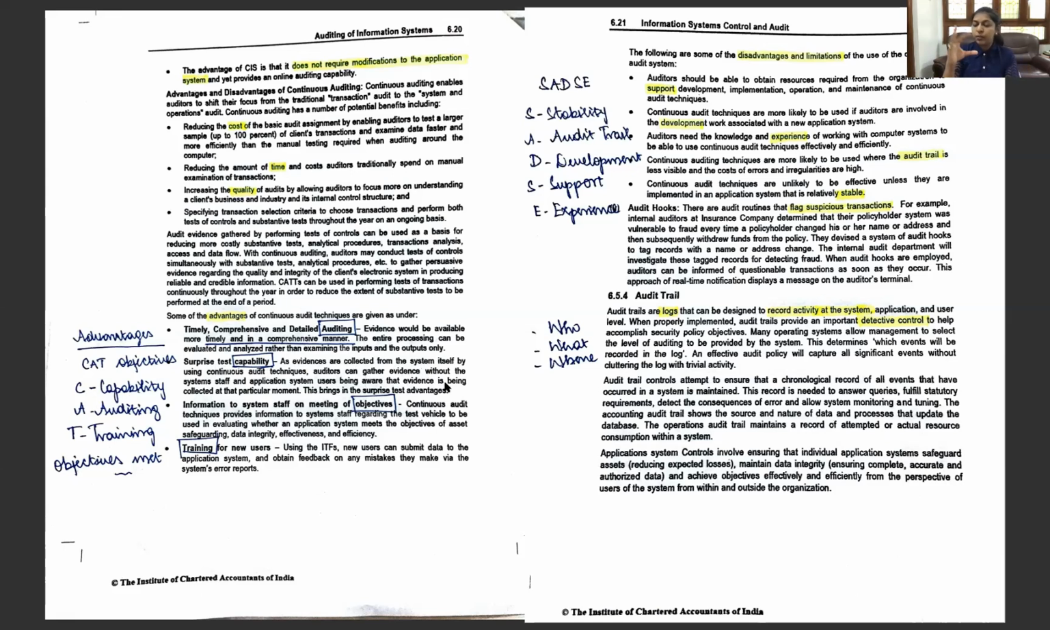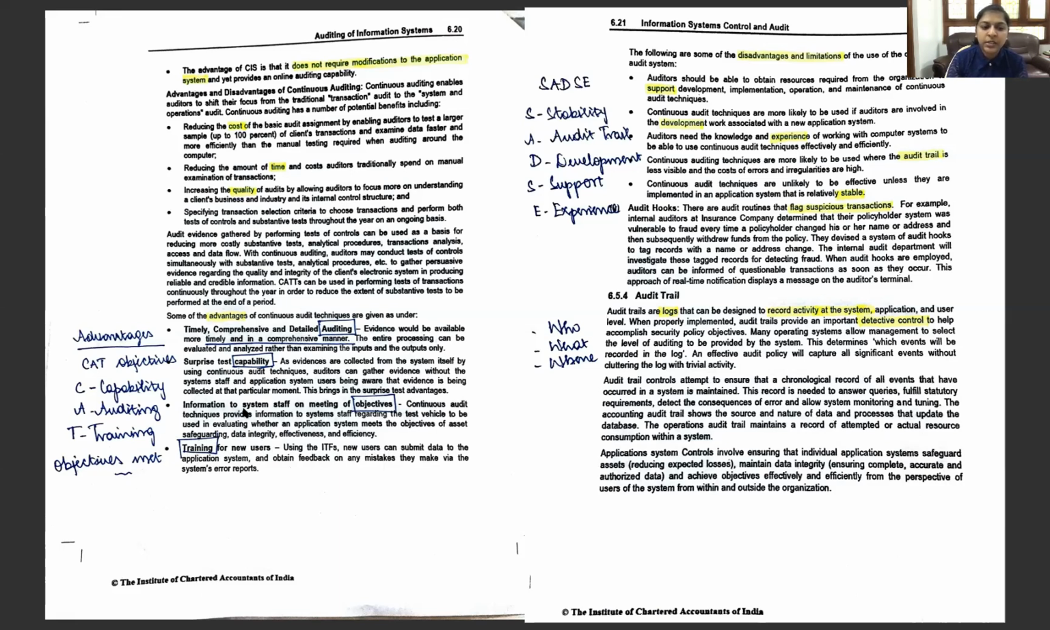So I'm going to gather my evidence and the employee is not going to know that I'm auditing it. So there is a surprise test capability. Next is auditing. What is that? Timely, comprehensive, and detailed auditing: evidence is available in a timely and comprehensive manner, and we can do very detailed auditing. Next is training. Training for new users. Using the integrated test facilities, new users can submit data and obtain feedback on any mistakes they make via the system error report. So it also serves as a learning tool or training tool for new users.